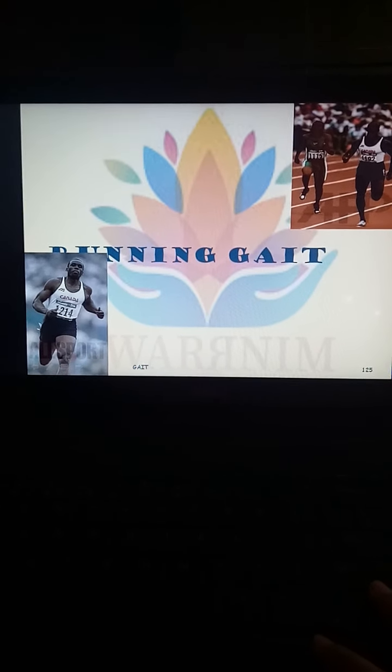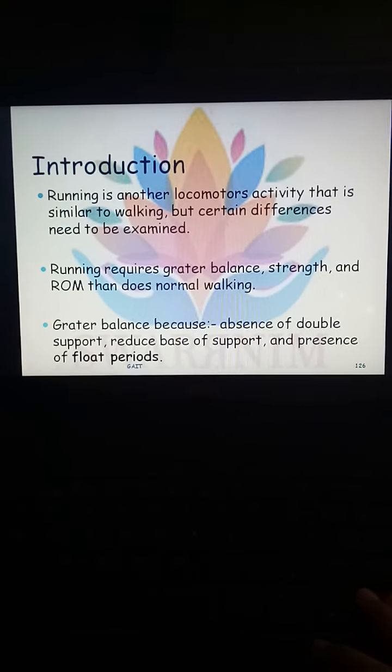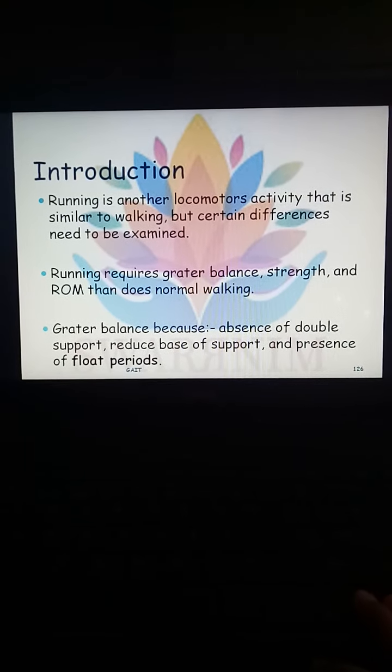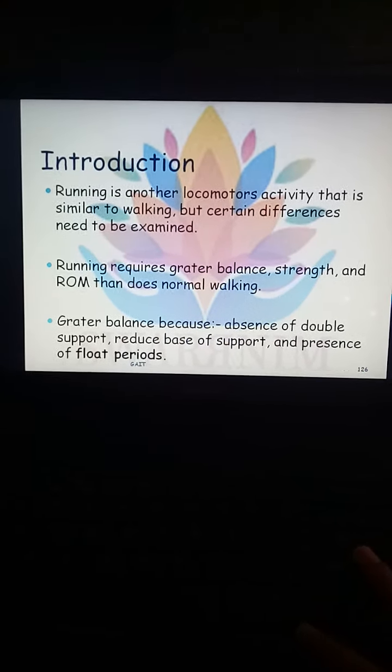Good morning, everyone. So today we will start with the running gait into the gait biomechanics. First of all, introduction of the running gait. So what is the difference between walking and running?